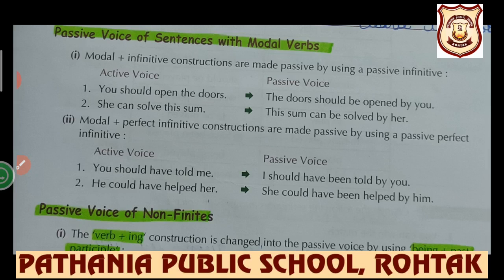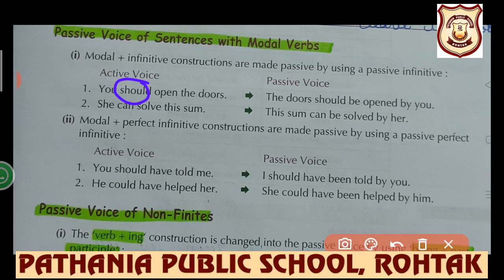If should is there, then it becomes should be plus third form. If would is there, then would be plus third form. If will is there, then will be plus third form. So here we have should. So the formation would be: the door should be opened by you.